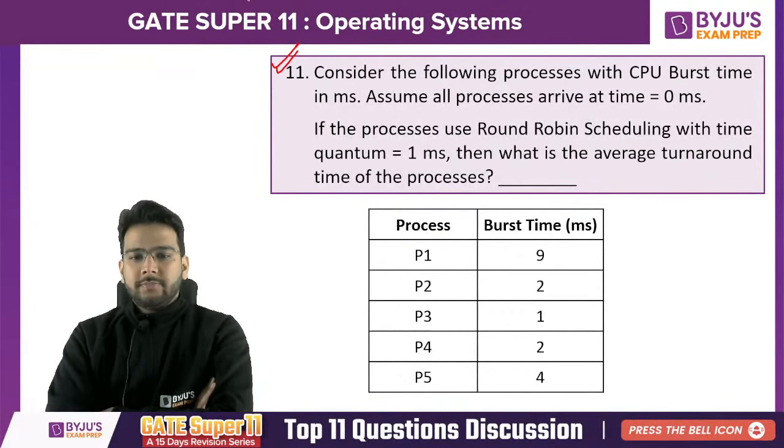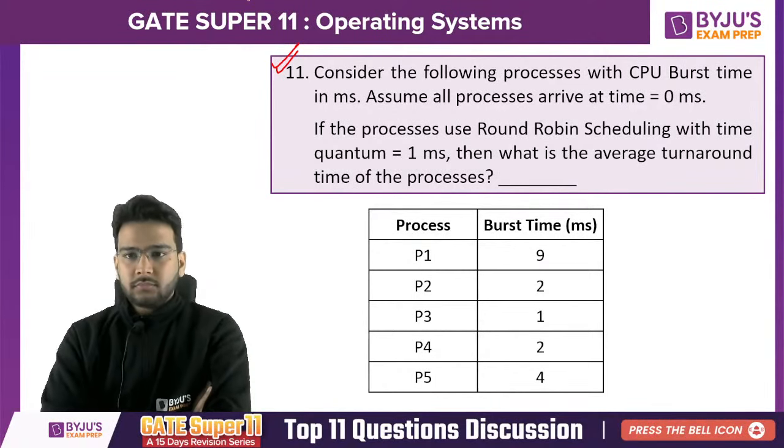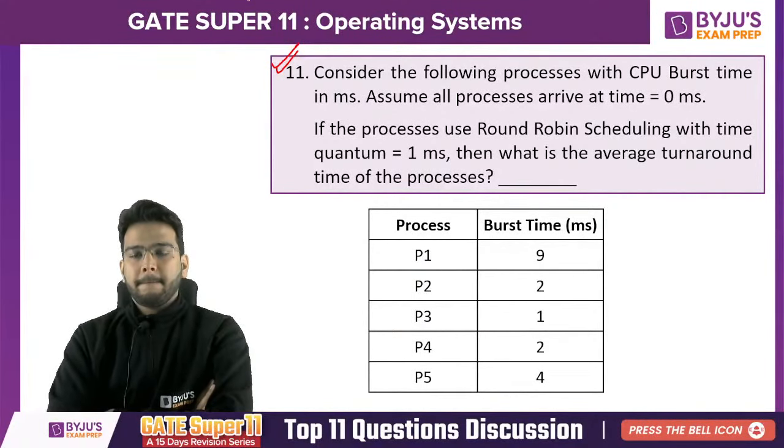Only one chance, numerical answer type question. Let's see how many of you will answer this question correctly.